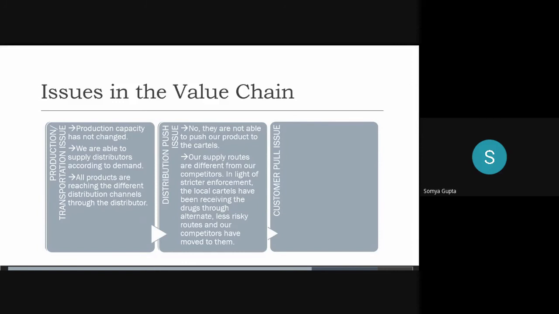And do local cartels reach the right amount of customers? Yes, they can. Okay, I guess they've covered the question, right, Soumya? So customer pull is done. Has the overall market reduced? No change. And you've actually added more questions, which is good. But we find that there's no problem in customer pull.